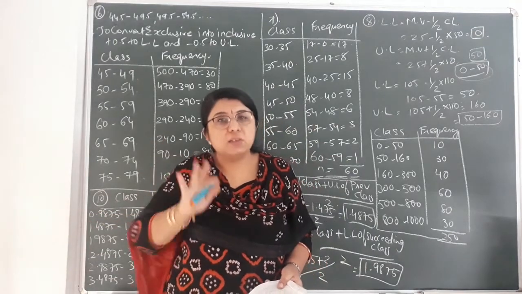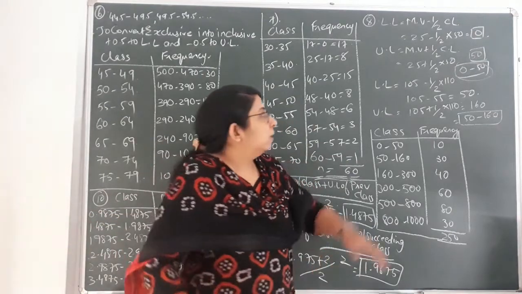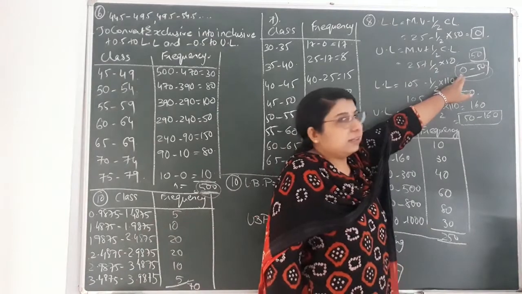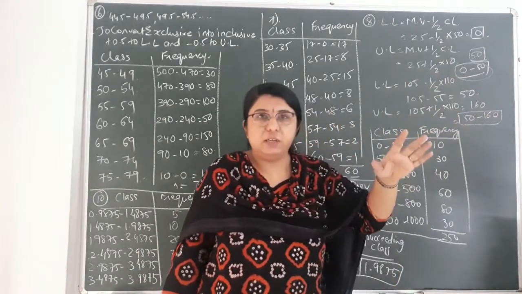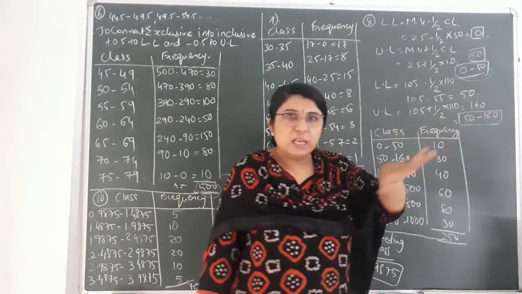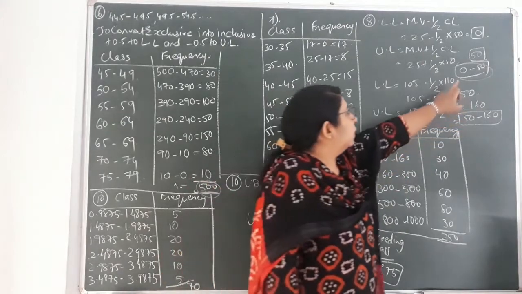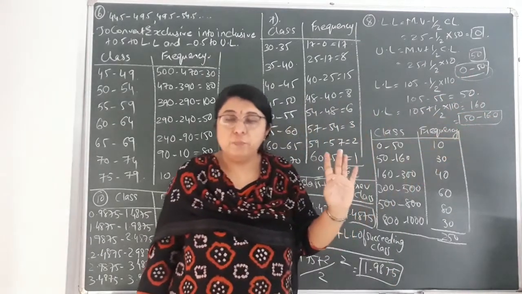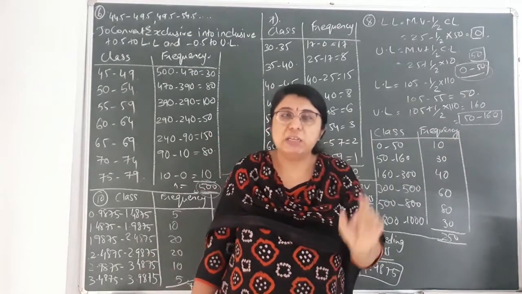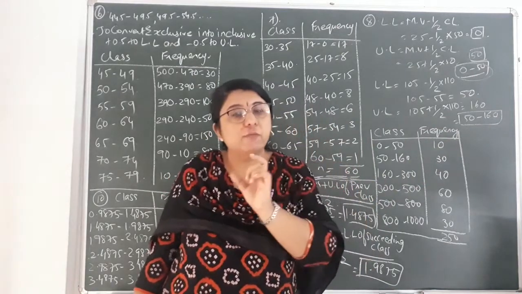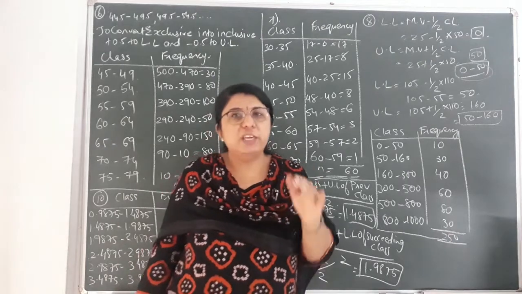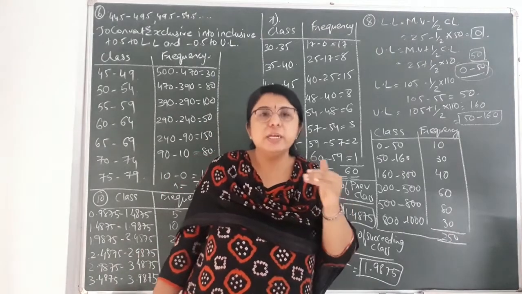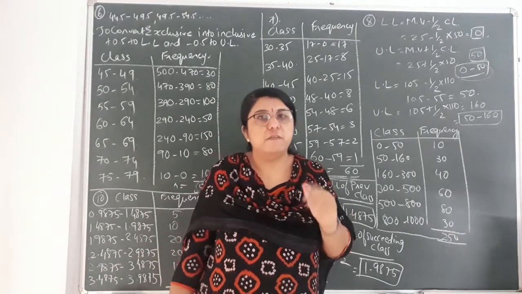If the same class length would have been maintained, then only finding the first class, then we'll be adding the class length. Suppose over here 50 was the class length for all, then what would we have done? 0 to 50, then afterwards 50 to 100, 100 to 150 and so on. But here the class length is differing for each and every class. That's why we have to find the lower limit and upper limit for each and every class.